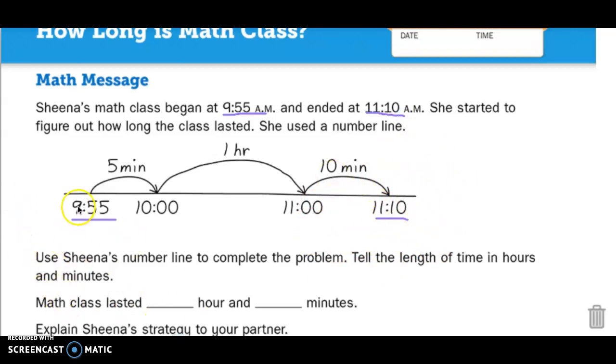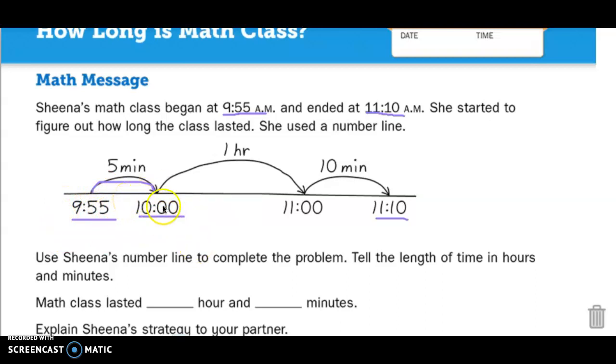But let's take a hop on here. It says 9:55 and then she hops 5 minutes. Why would she hop 5 minutes to get to 10 o'clock, right? If I add 5 minutes to 55, it brings me to 60, but I know I don't write 9:60. It just goes right to that next hour. So it's 10 o'clock. So now we're at 10.